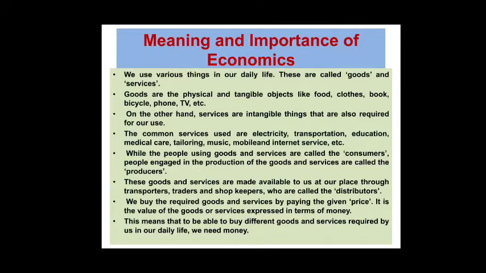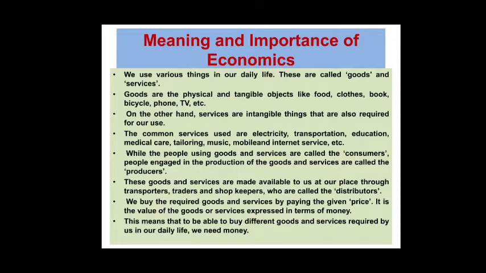We are the consumers; we purchase any goods and services. These goods and services are made available to our place through transport, traders and shopkeepers, who are called distributors.